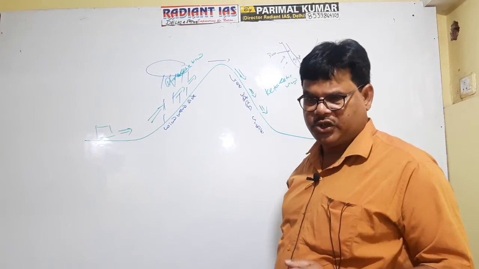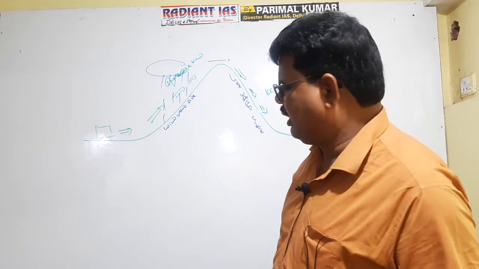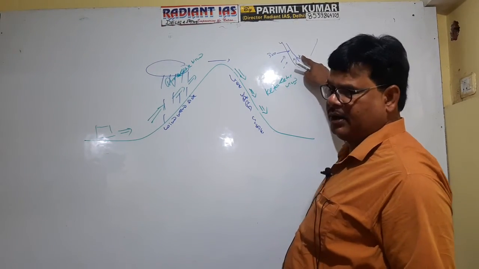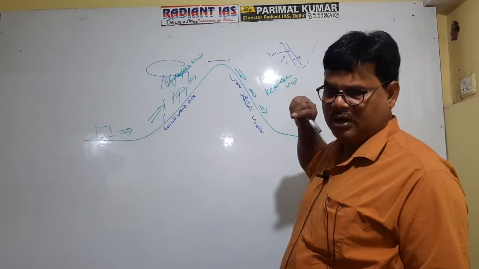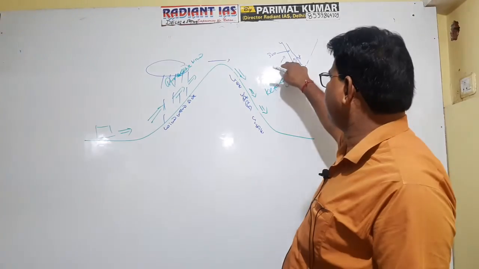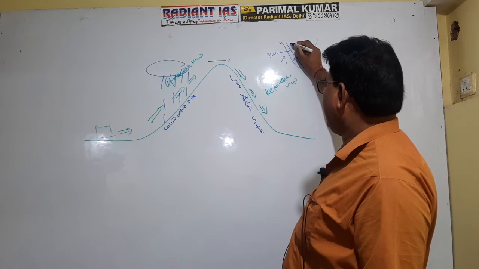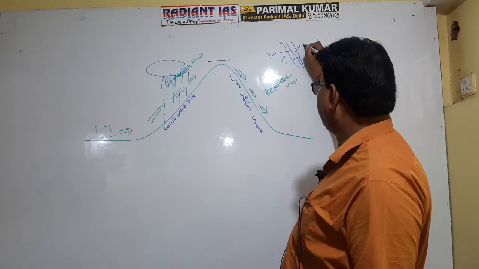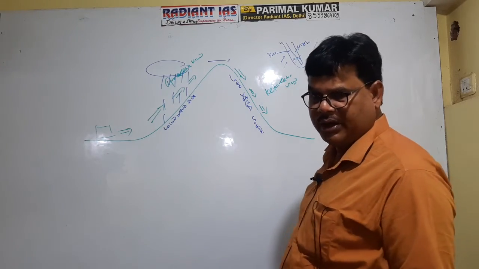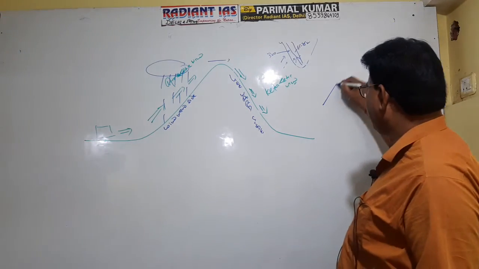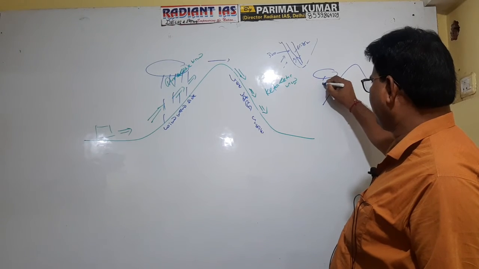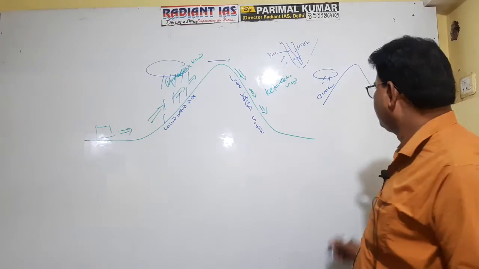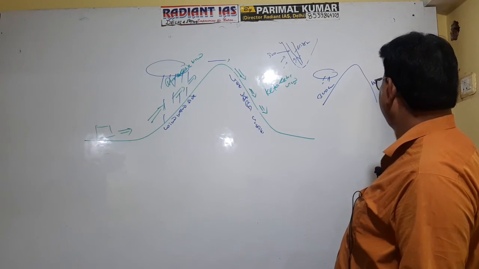It is clear. This is the wet region of India, and when the southwest monsoon crosses the Western Ghat and descends downward along the eastern slope of the Western Ghat, right, it is warmed up now, but some amount of cloud is deflected here and hence the eastern side gets rainfall between 65 to 75 centimeter. Getting well now? So if this is the Western Ghat, on this side intense rainfall is recorded, of 300 centimeter, right? And along this side 65 to 75 centimeter rainfall is recorded.